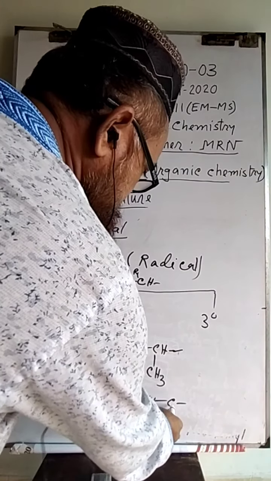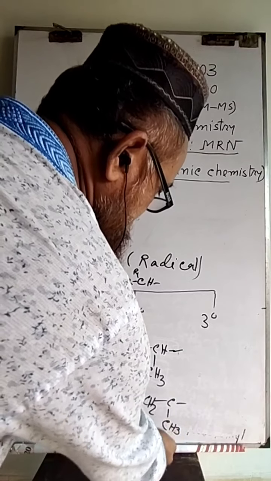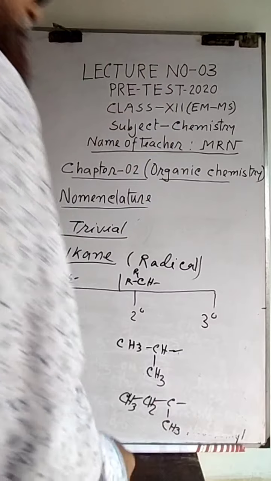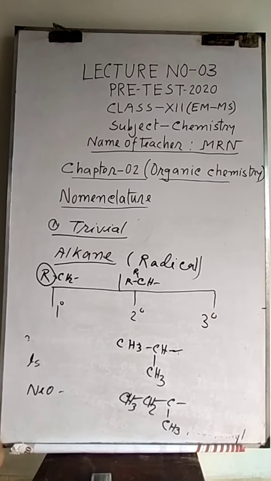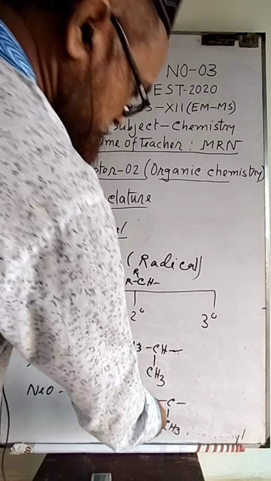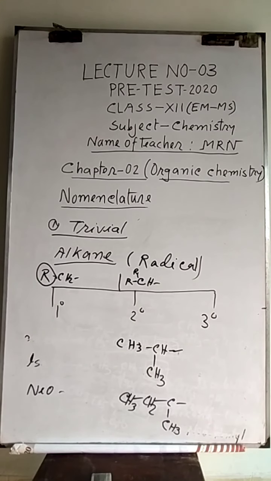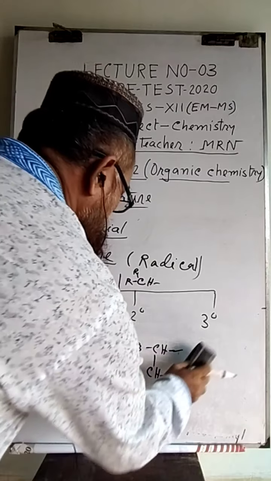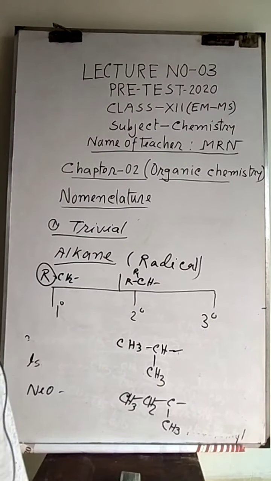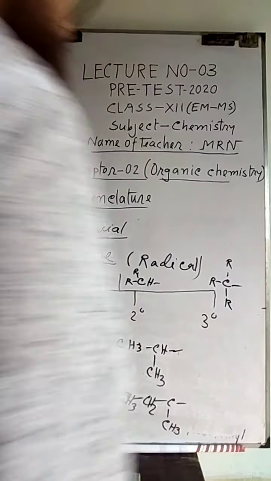Again, this C or CH, whatever it is, is connected to two different alkyl. Here ethyl, here methyl. So this one is also secondary alkyl. So this one is called secondary propyl. This one is called secondary butyl. Now, in the case of tertiary, that means 3 degree, here C is connected with 3 alkyl. Then this one is called 3 degree.